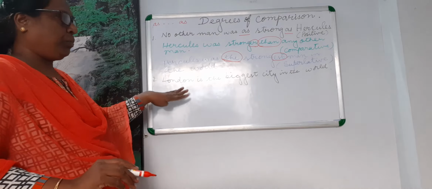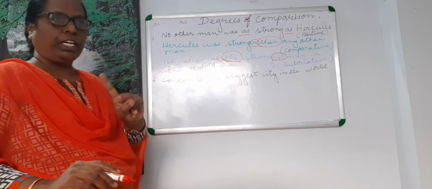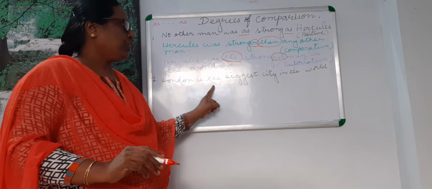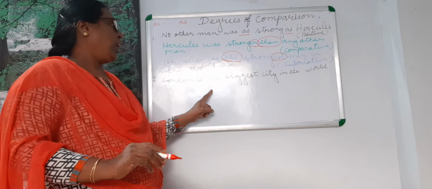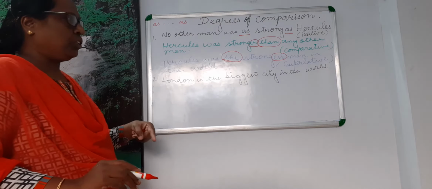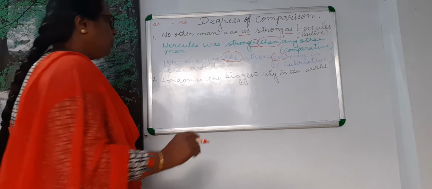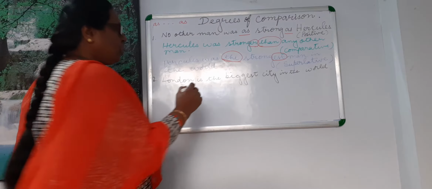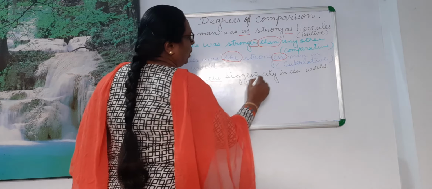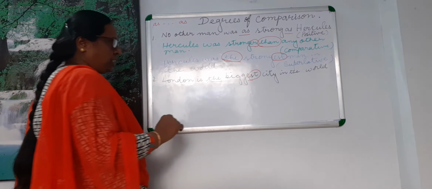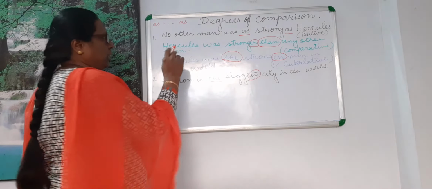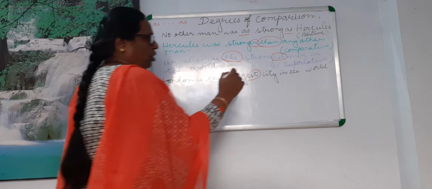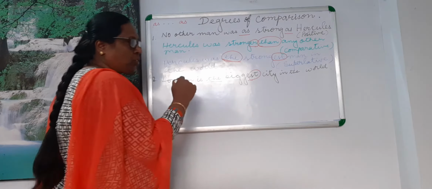But in your question paper, the question will be given in any one form. You have to find out in which degree it is written and in which degree they are asking you to rewrite it. Now, the sentence I have written is in the superlative form. The and est say that this sentence is a superlative, and when you are comparing anything or any person with all, there you will use the superlative.